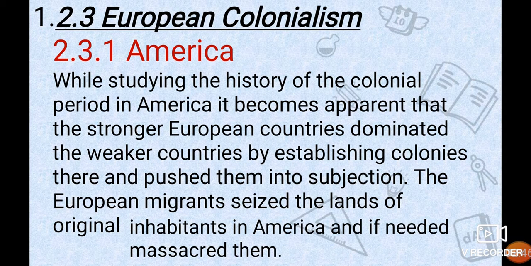They were engaging the people of undeveloped countries as slaves.